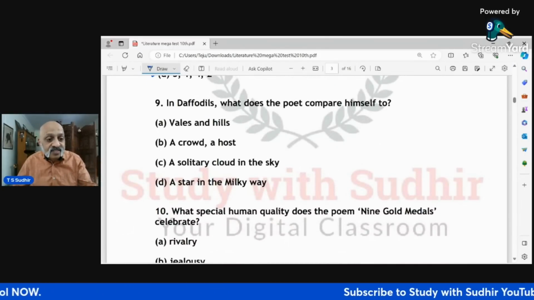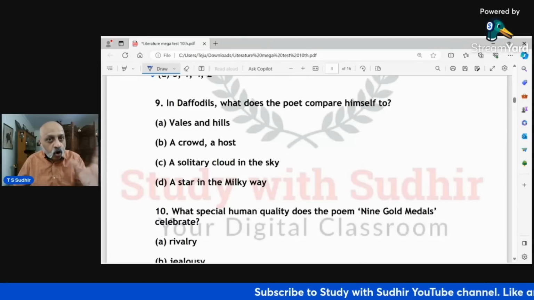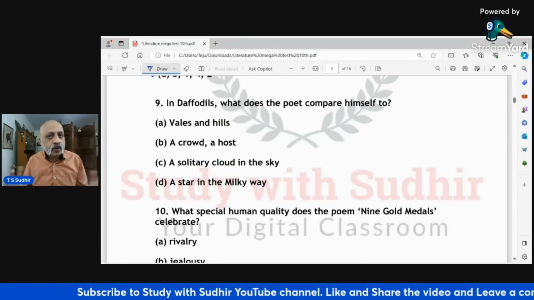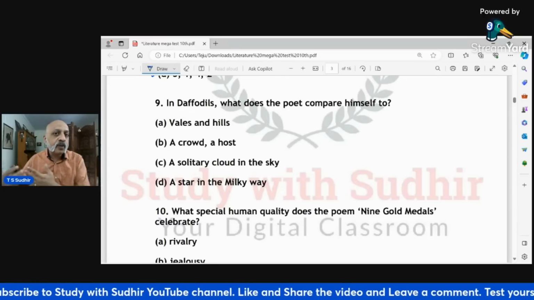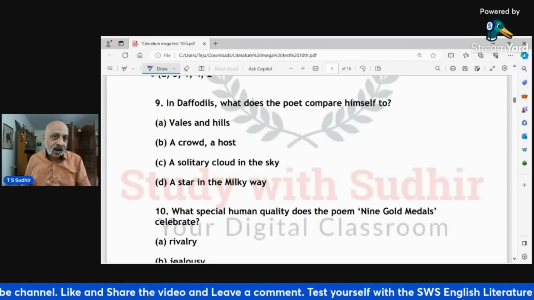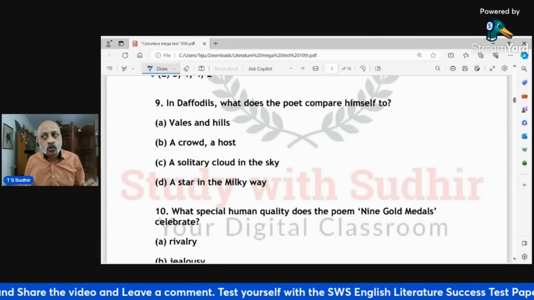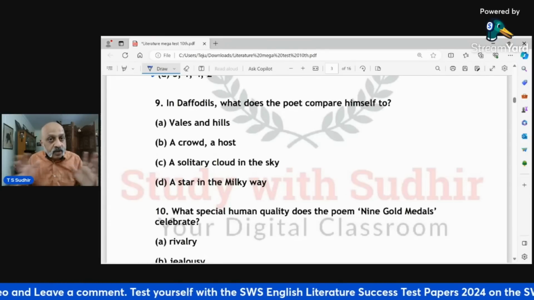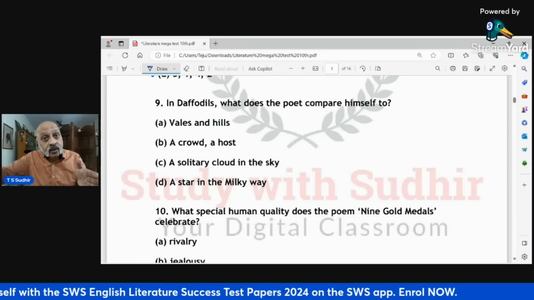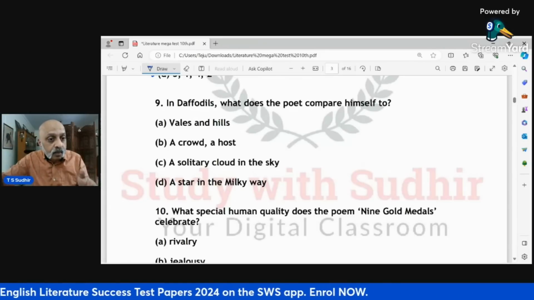In Daffodils, what does the poet compare himself to? This is a straightforward question. So we'll get a combination of these kinds of questions. My sense is that at least 50% of the questions will be straightforward, 50% will be a little tricky, which will make you think at that point in time. So the ideal thing to do is to use the 15 minutes to get this out of the way. 15 मिनट में सोच लो, मेन के 2 घंटों में उस पर समय मत लगाओ.